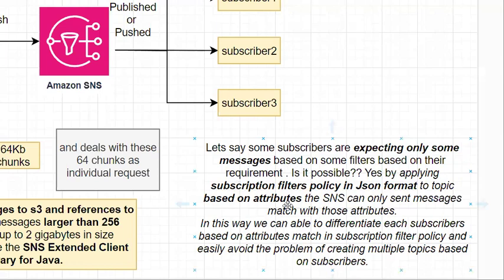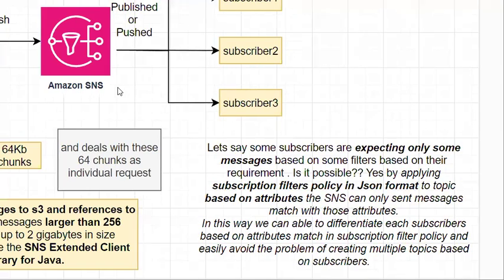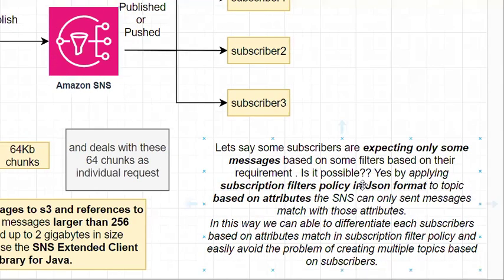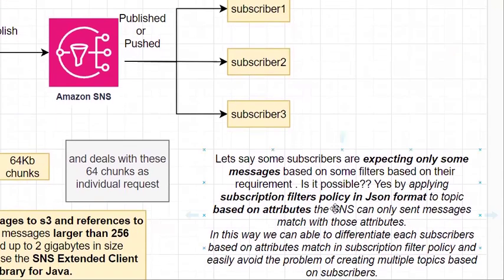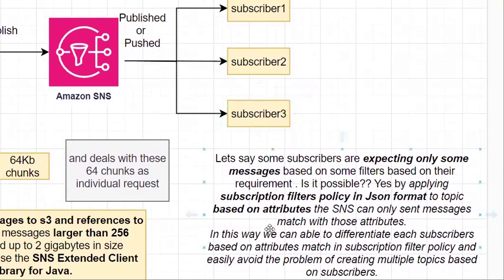In this subscription filter policy, we write in JSON format. In that JSON, we specify exactly what messages we want by using attributes. Based on attributes only, SNS will filter all the messages which are published to your SNS topic. Then those will be published to your subscribers based on the attributes you provided in the JSON format, that is, in your subscription filter policy.